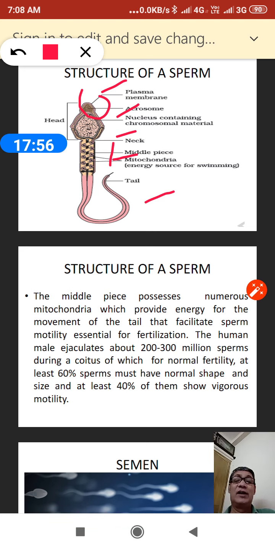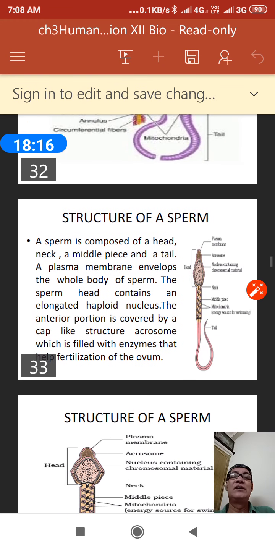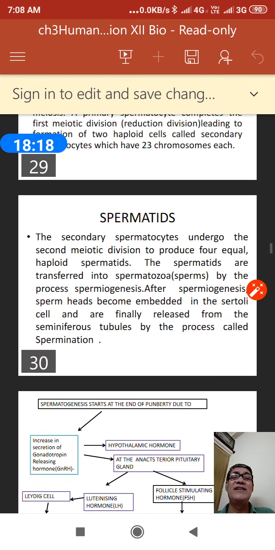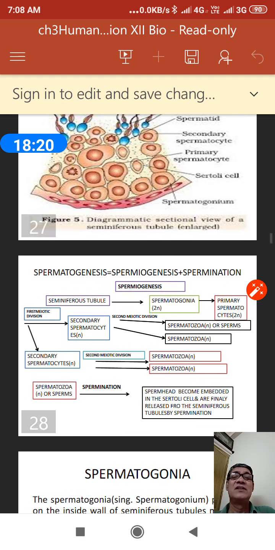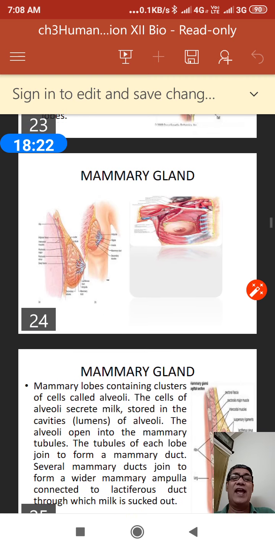So the sperm will be released, and we know the sperm will pass through the accessory ducts. What are the accessory ducts? We have already shown you the picture and discussed it in the previous class. Still, I am showing you the accessory ducts.